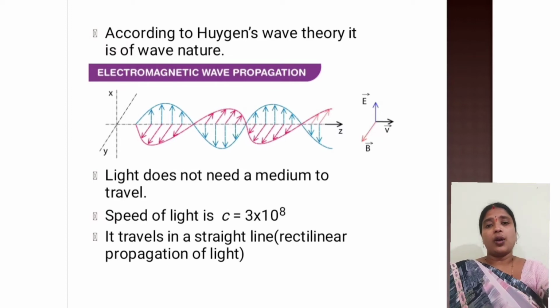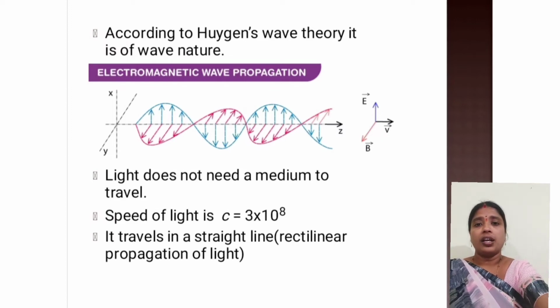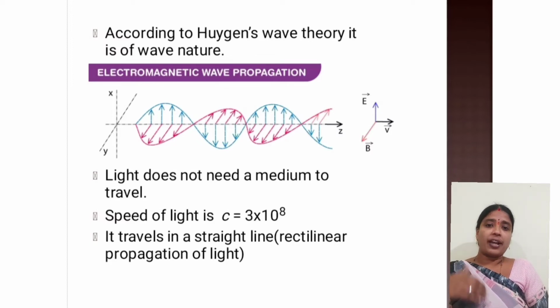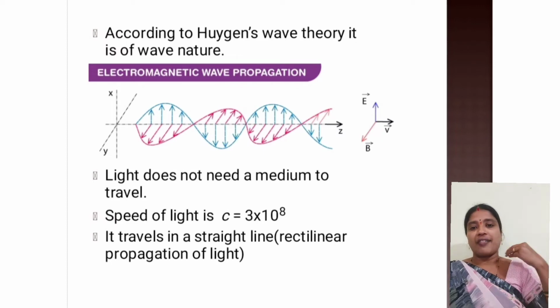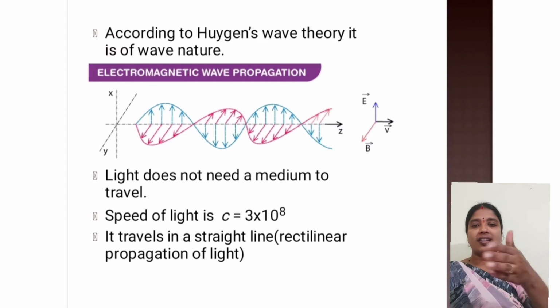Now how does light travel from one place to another place? Light travels from one place to another place in a straight line. So propagation of light is rectilinear. Now what do you mean by rectilinear propagation of light? It means light always travels in a straight line. It doesn't go in a zigzag manner.